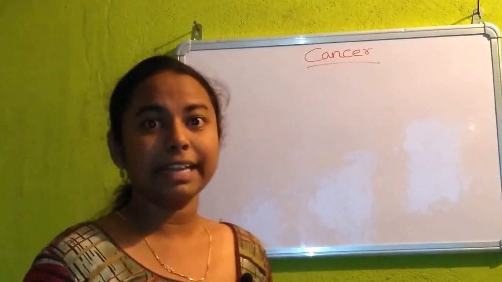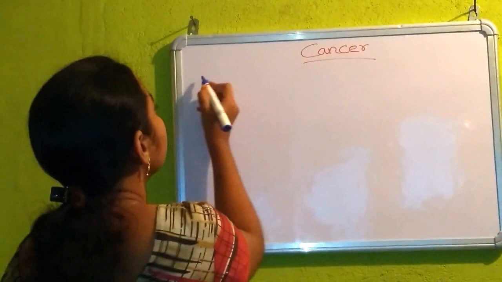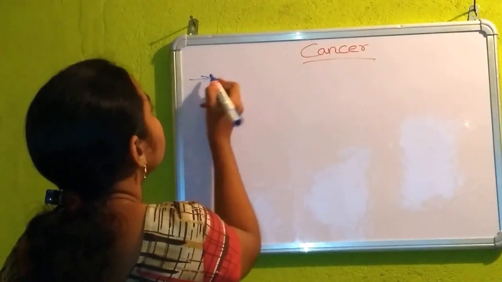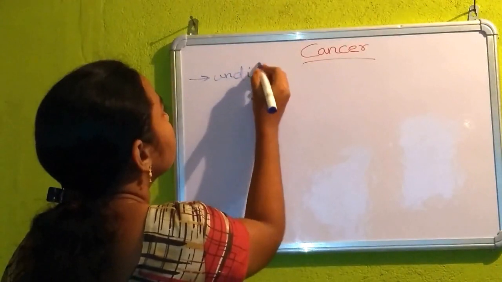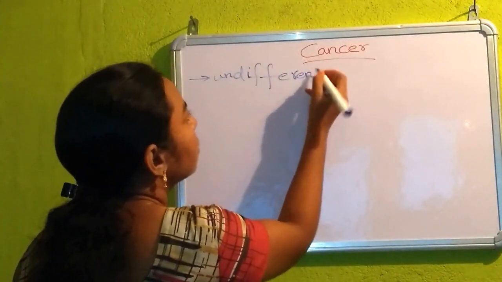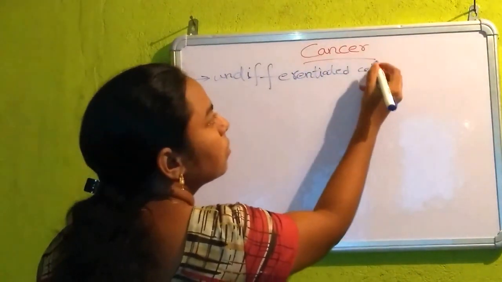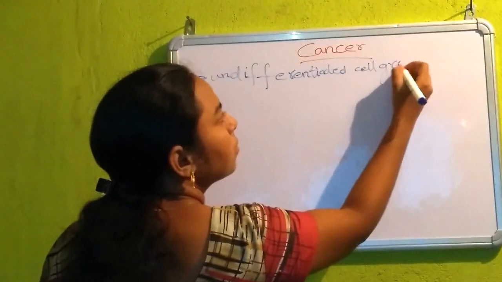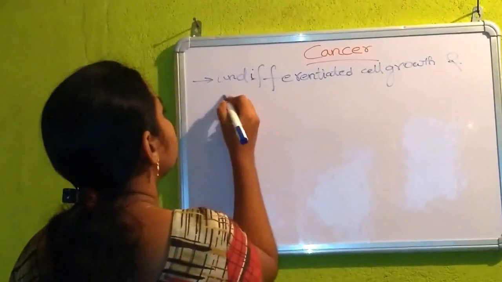So first let us see what the term cancer actually means. Cancer is the disease which is caused by undifferentiated cell growth and proliferation.